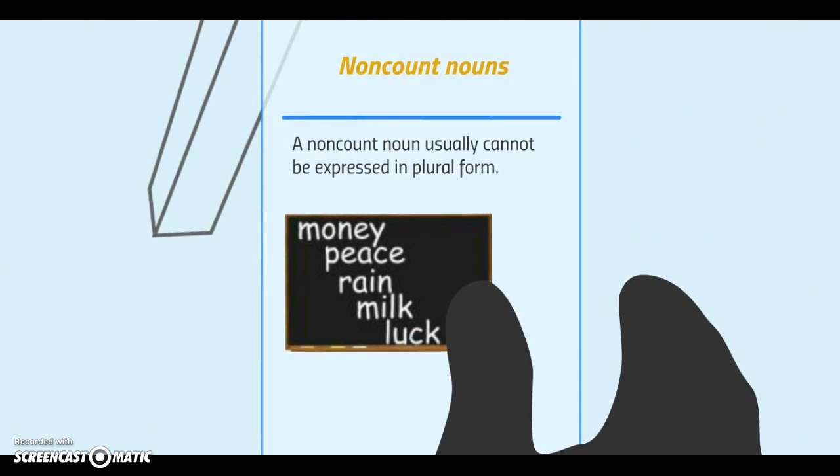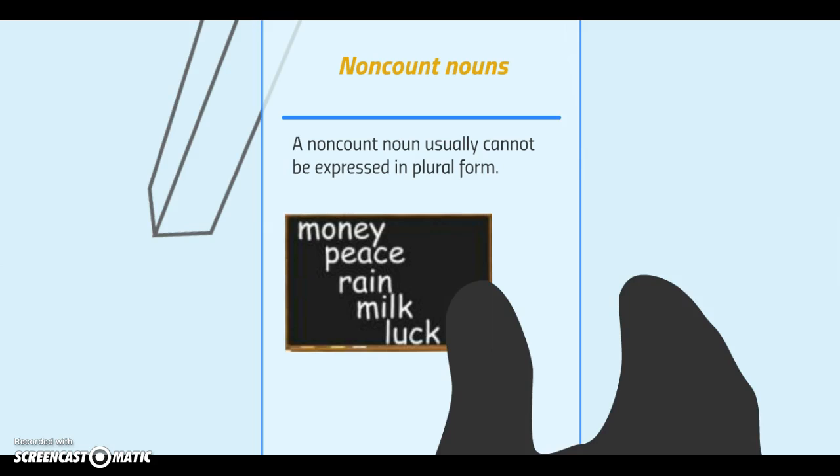And how about non-count nouns? So non-count nouns usually cannot be expressed in plural forms. I give example here. So money, peace, rain, milk, and luck are examples of non-count nouns.